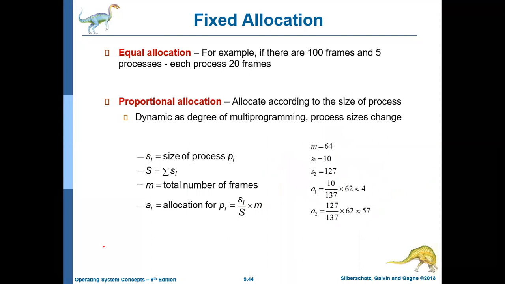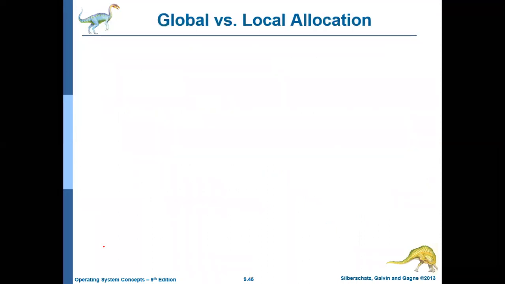And there are many variations on this, so let us discuss some of the variations. First let us try to understand what is global versus local allocation.